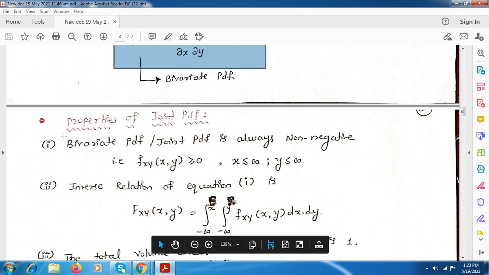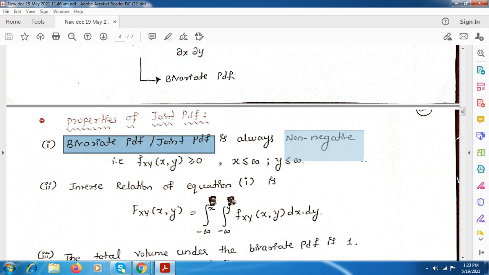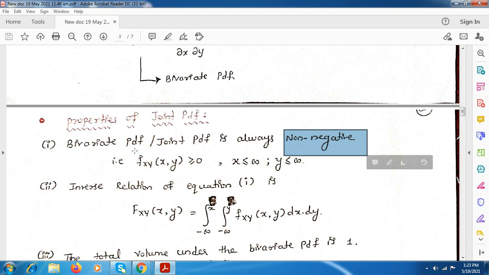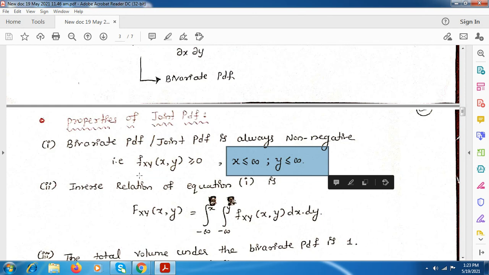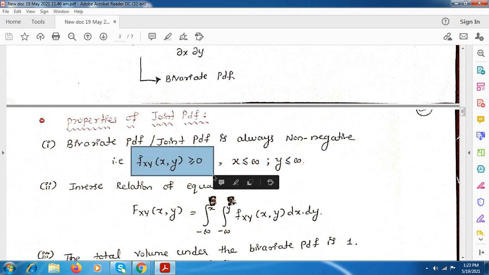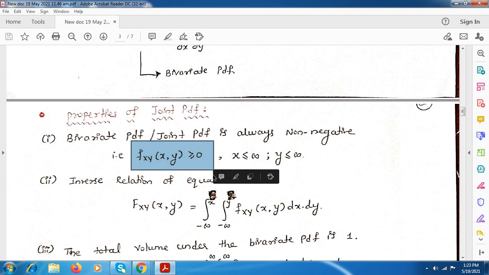The bivariate PDF, or the joint PDF, is always non-negative. That means its value is always greater than or equal to 0, where x is less than or equal to infinity and y is less than or equal to infinity. So this PDF is always greater than or equal to 0.